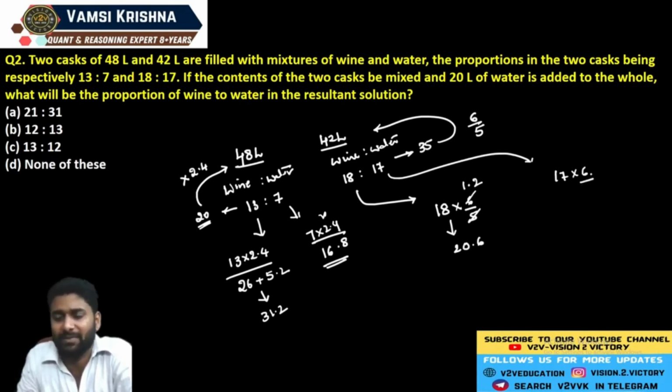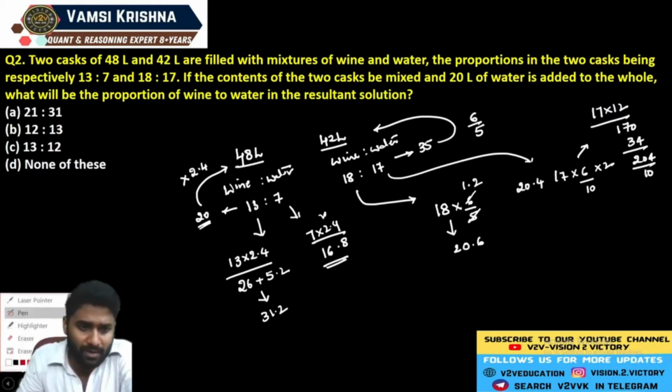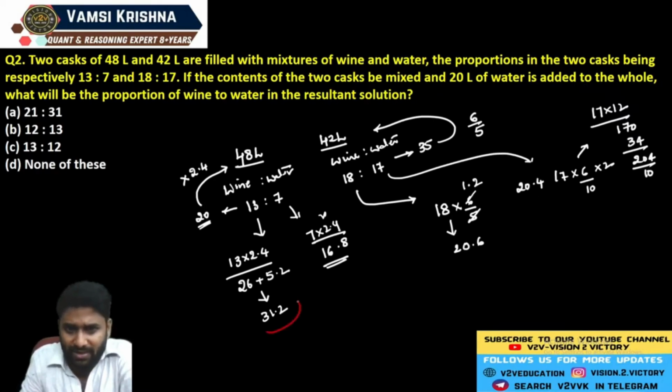See, 6/5 means 5 can be taken as 10 divided by 2, so 10 divided by 2 is multiplied by 2 divided by 10. You can use your own calculation. See, 17 is multiplied by 12: 17 tens are 170, 17 twos are 34. Now the overall value becomes 204 divided by 10, so you will get the value 20.4. Now the question is, what is the ratio?